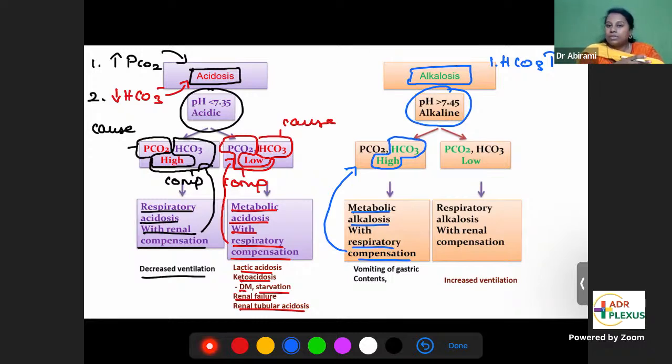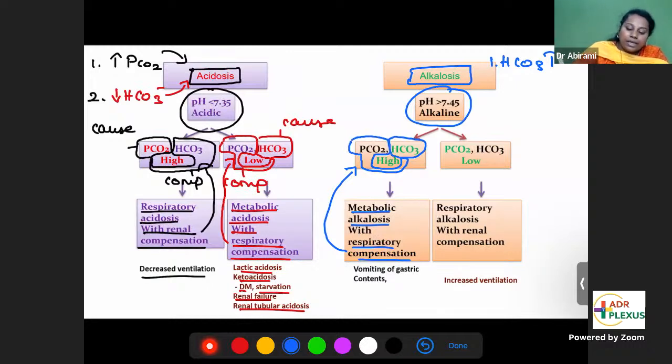If you accumulate carbon dioxide, which is an acid, this acid will neutralize the alkalosis. So the lung will breathe slowly and accumulate CO2 inside. That CO2 is an acid which can neutralize the alkalosis. So that is called metabolic alkalosis with respiratory compensation. You'll see that PCO2 levels have also gone up.